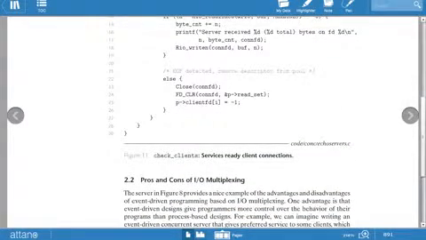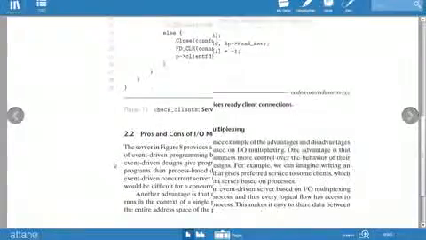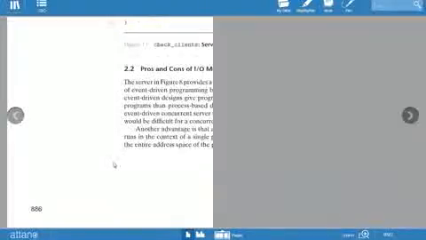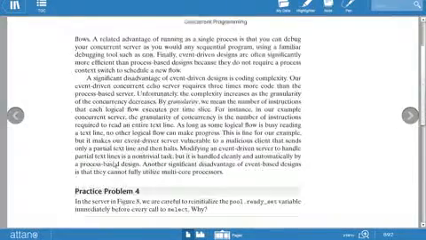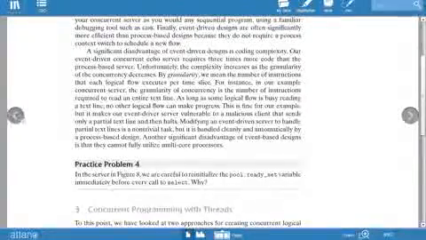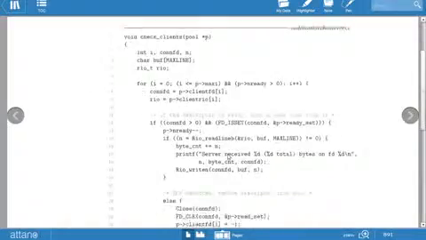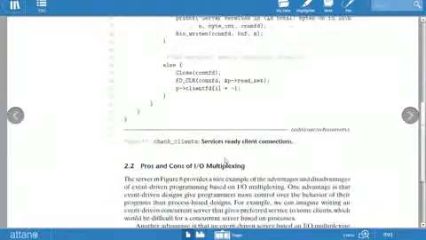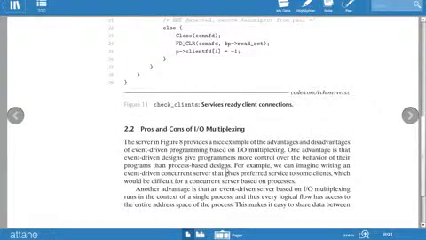Now, what are the pros and cons of input/output multiplexing? Why are we using input/output multiplexing, and what are its pros and cons? Let's see with the help of the slides.